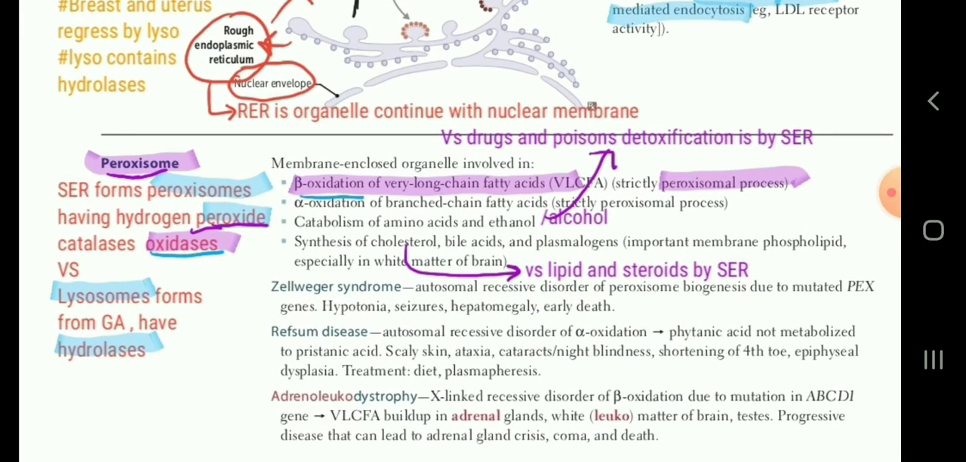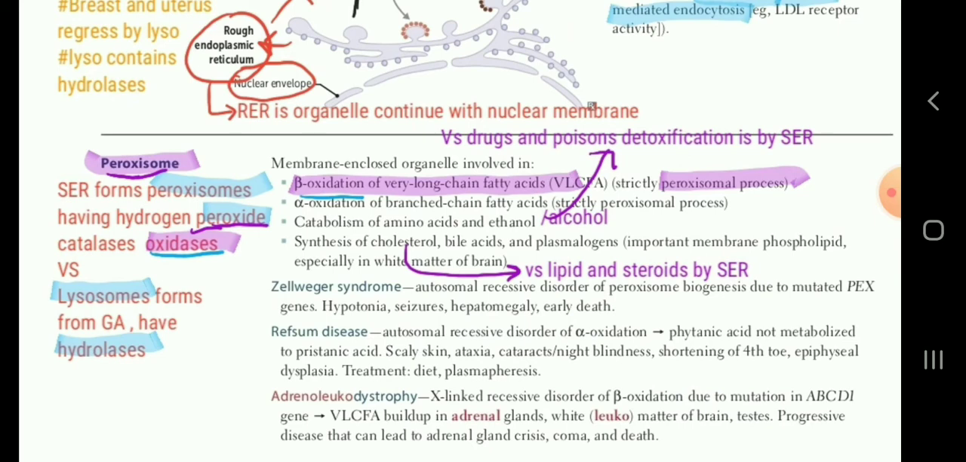As the name implies, peroxisomes will have peroxide like hydrogen peroxide, H2O2, catalases and oxidases. It has peroxide as well as oxidases. So one question is asked that hydrogen peroxide is present in peroxisome. Otherwise, lysosomes have hydrolases, those are for digestion, and peroxisomal enzymes are involved in other processes.